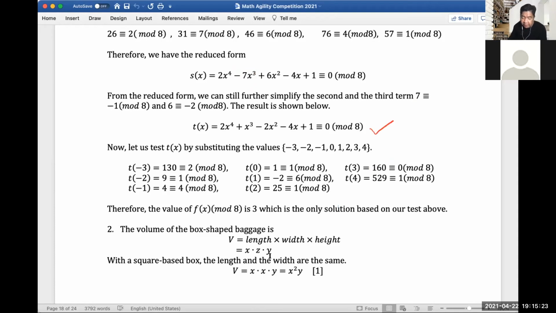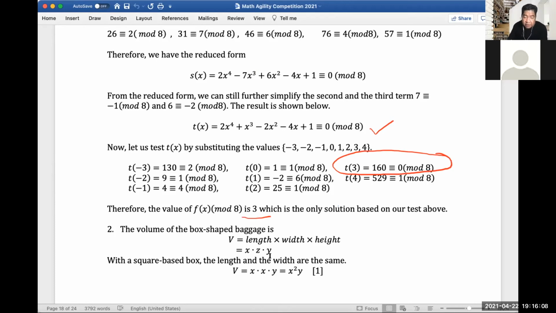And then now we need to test t of x by substituting the values negative 3, negative 2 up to 4, whichever will give us a modulo 8 of 0. Based on this testing, the only one is when x is 3, we get 160, which is exactly divisible by 8, modulo 8 equals 0. Okay, so therefore the value of f of x modulo 8 is 3.